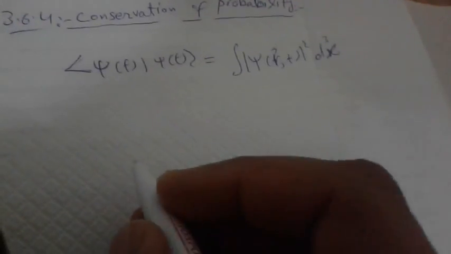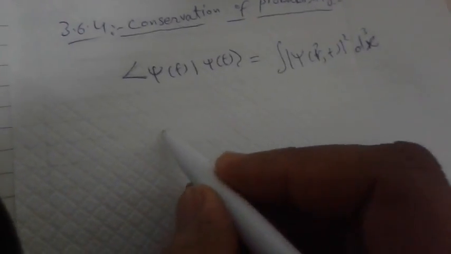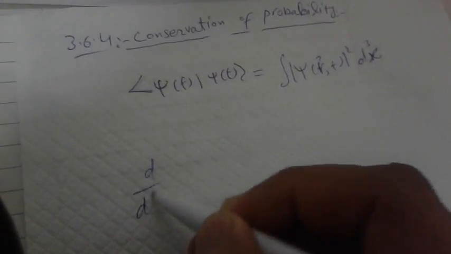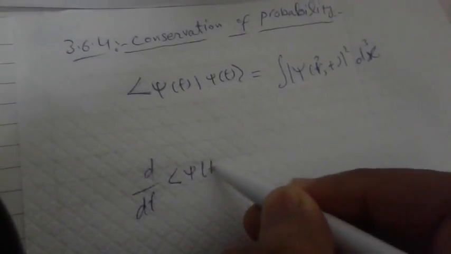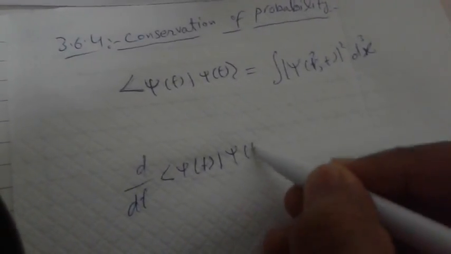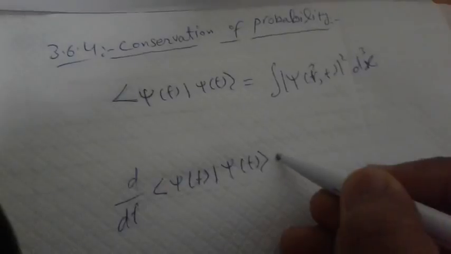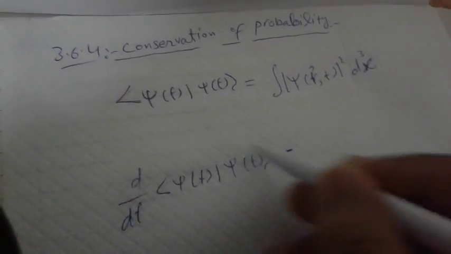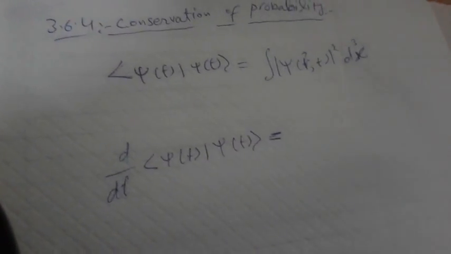We will take the time derivative of the inner product of the state vector, d by dt of psi of t, and we will prove that the state function is not varying with time. With respect to time this is constant, and a constant will be equal to 0 in mathematics.